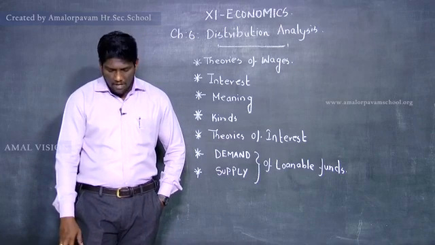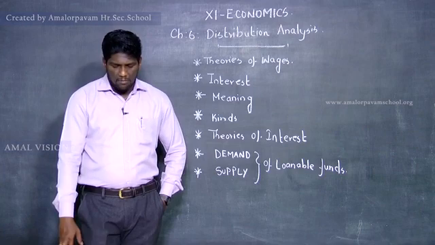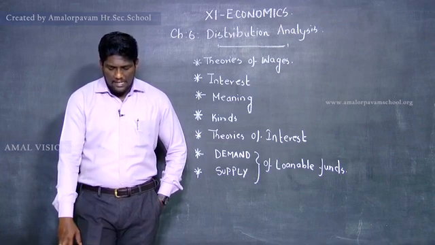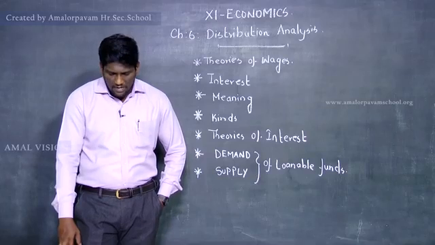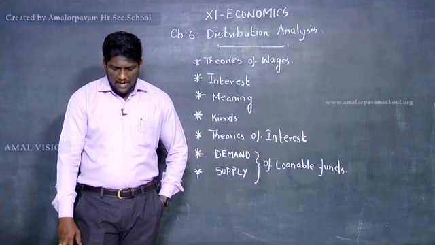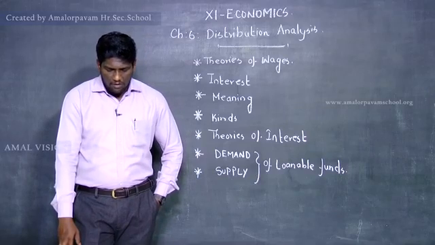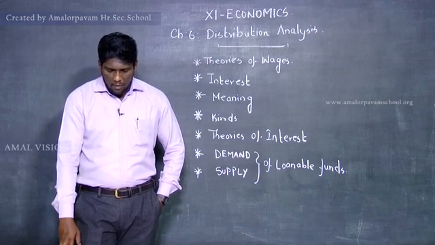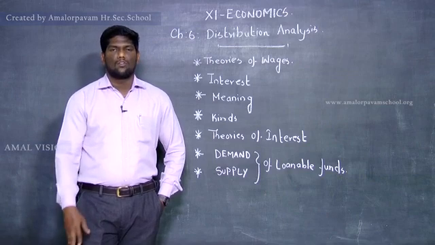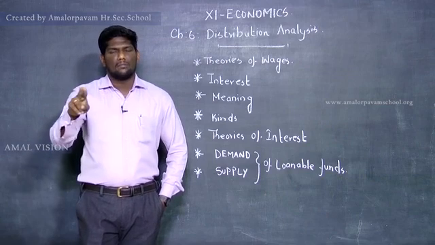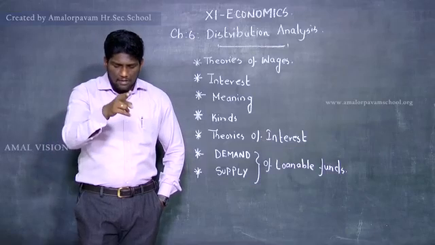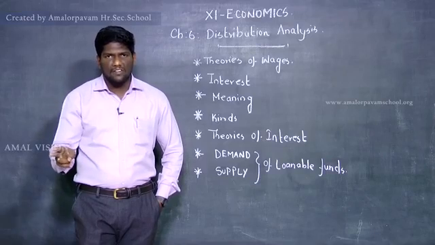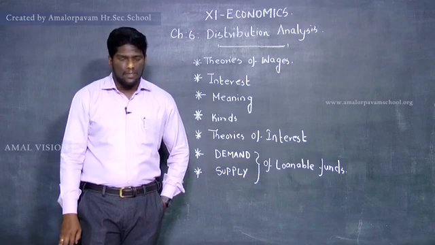Demand for hoarding. The next demand for loanable fund comes from hoarders. Demand for hoarding money arises because of people's preferences for liquidity, idle cash balances and so on. The demand for consumption, investment and hoarding varies inversely with the interest rate. So for each and everything, the interest rate will not remain the same. The interest rate for investment will be different, the interest rate for consumption will be different, and the interest rate for hoarding will be different.